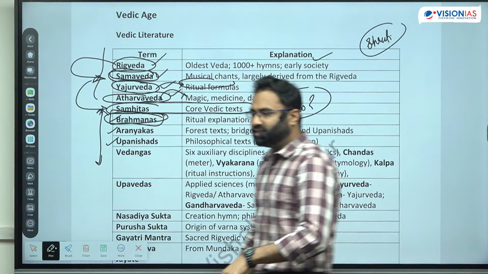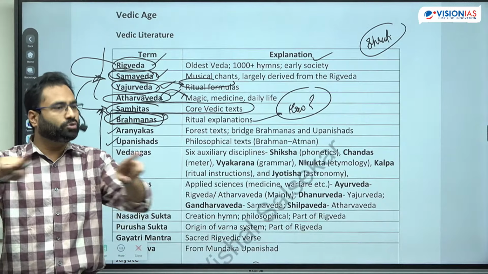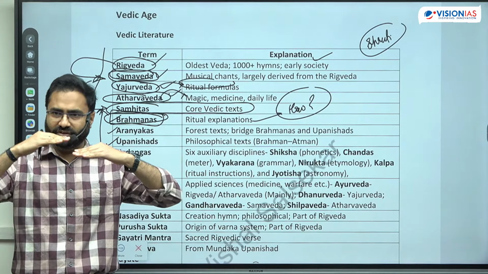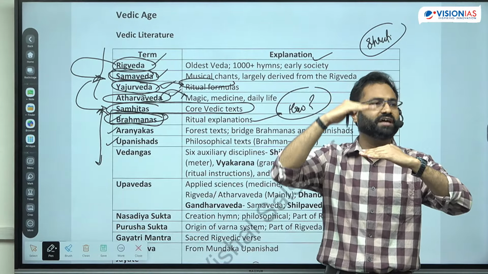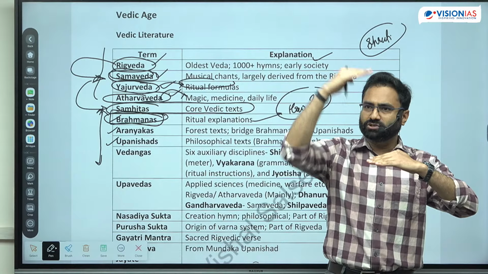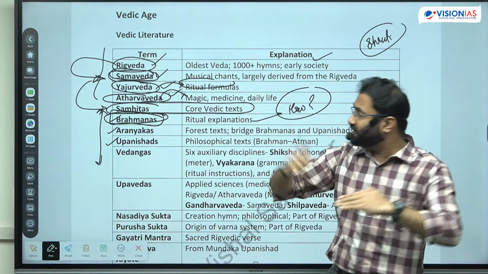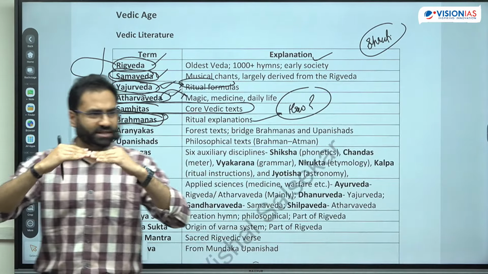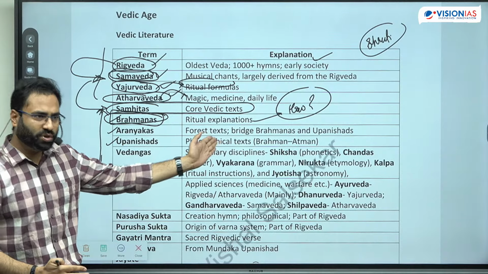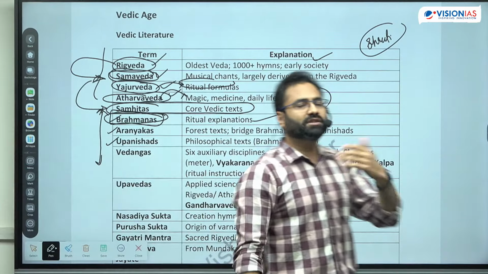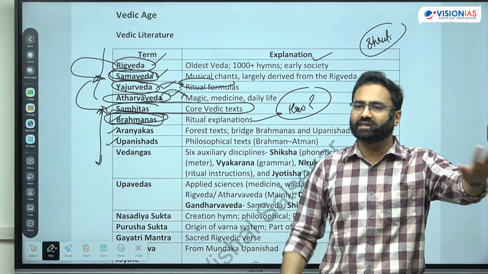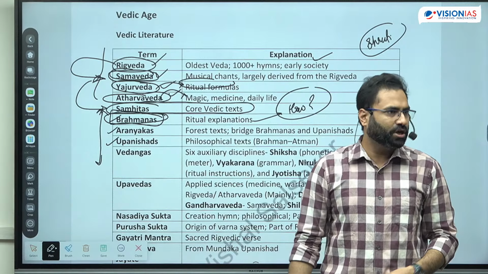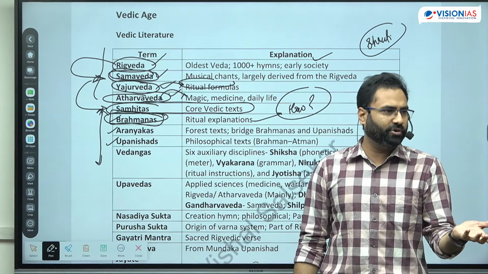Now, after this, not everyone will be a householder. There are stages of life. There will be brahmacharya, there will be grahastha, there will be vanaprastha, and then there will be sannyas. So these were the 4 stages of life, right? Now, those who are part of grahastha, they can perform these type of elaborate rituals. But what about those people who are the wanderers, or those people who have relinquished their house? They have given up their home, now they are residing in the forest region. So those can't perform these type of elaborate rituals, right?